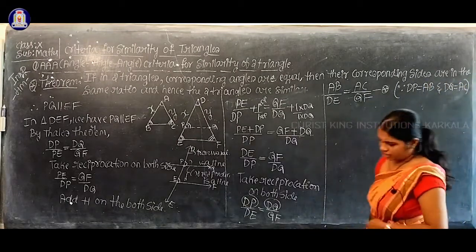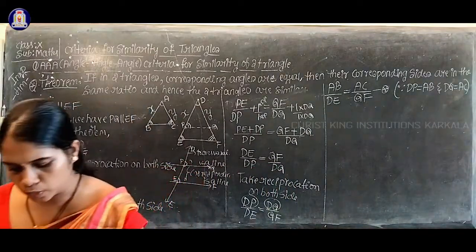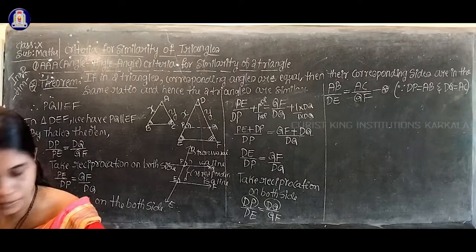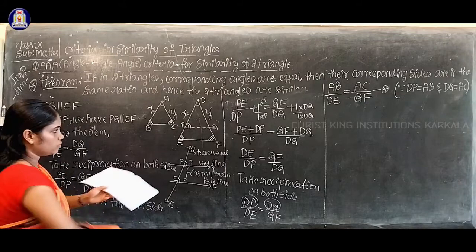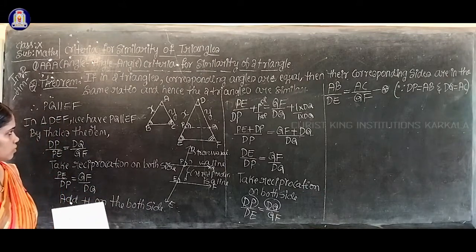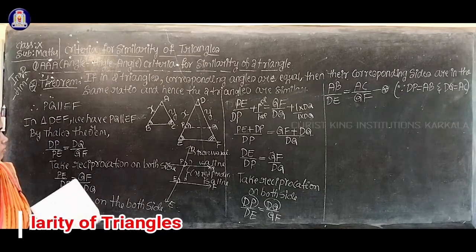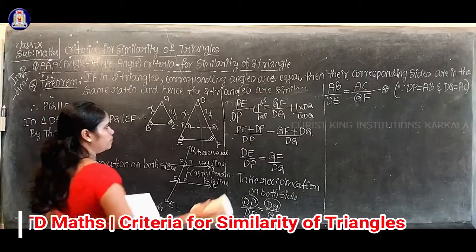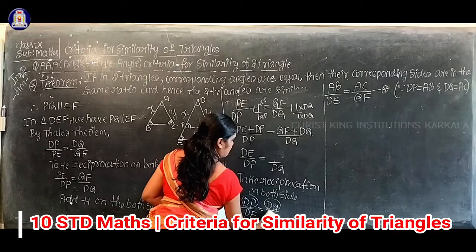Okay, yes. So actually, just to recall once, what we have to prove. Here one small correction you have to do, children.